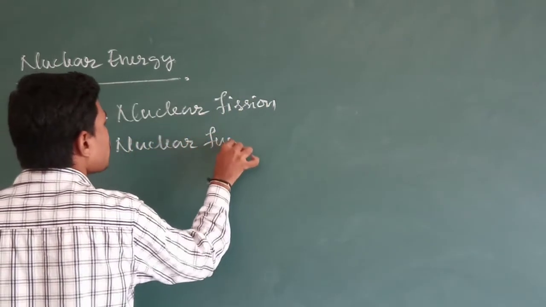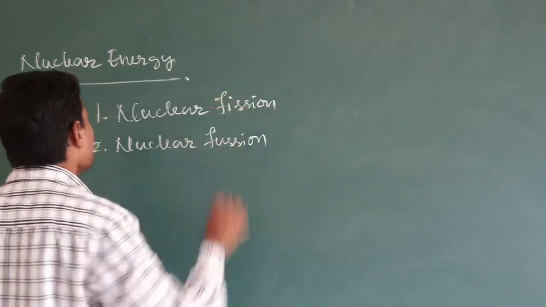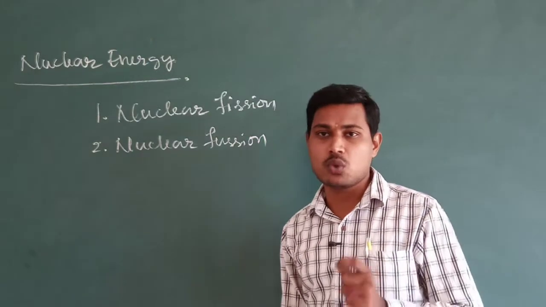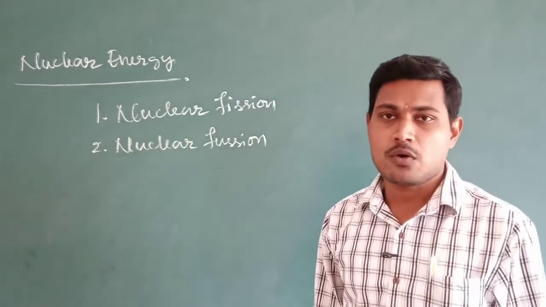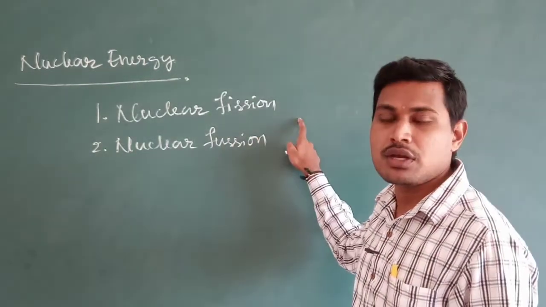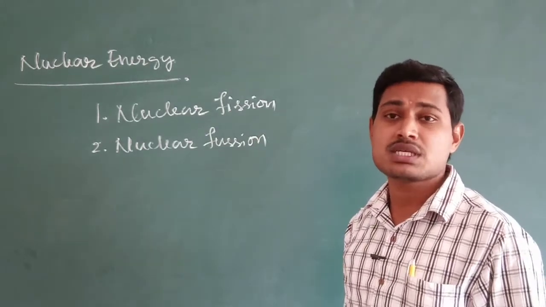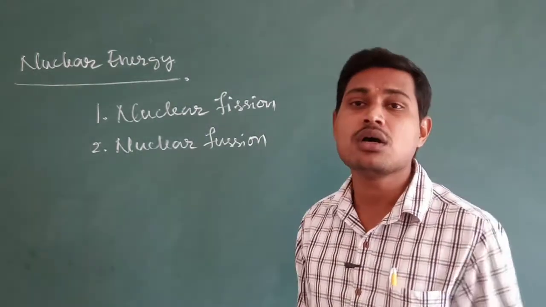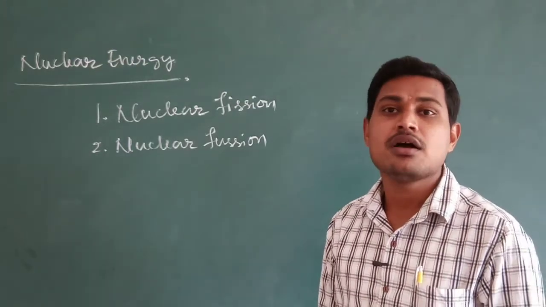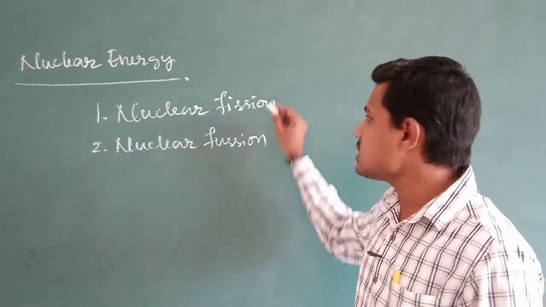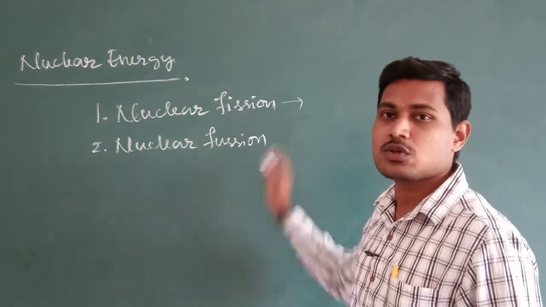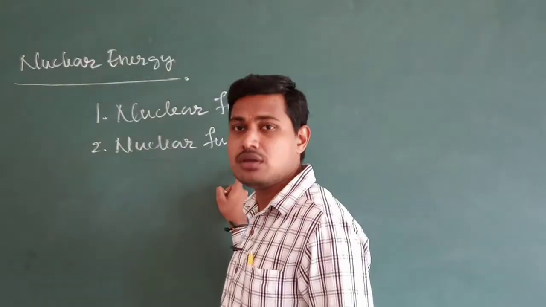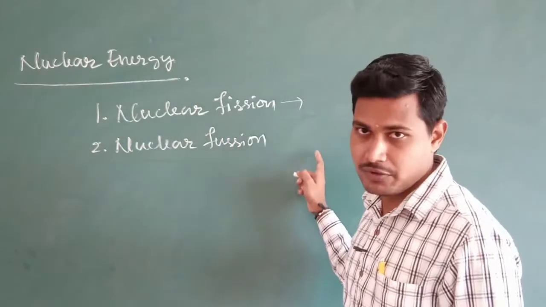These are two types of nuclear reactions where we can observe the release of nuclear energy. Okay. So what is nuclear fission? Nuclear fission is the process where a heavy nucleus of an element splits up into two lighter, medium mass nuclei with the release of some amount of energy. So that is called nuclear fission. And there is nuclear fusion. Later on I will discuss nuclear fission.